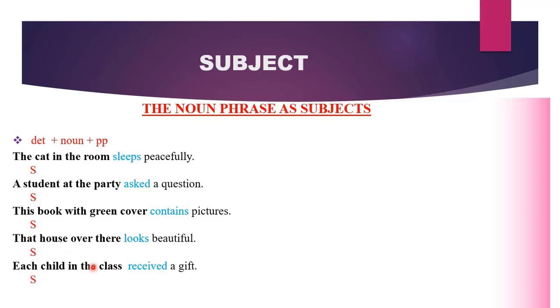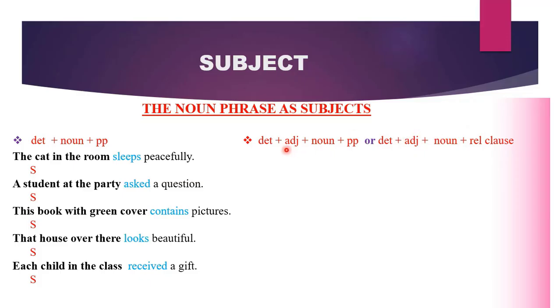Each child in the class received a gift. We have a determiner, each, a noun, child, and a prepositional phrase in the class, which is giving us more information about the child. So together, it is performing the role of the subject. So the noun phrase can be a very long one like this. Also, we can have noun phrases that consist of determiner, adjective, noun, a prepositional phrase, or a determiner, adjective, noun, and a relative clause, and together they will be performing the same role, and that is the subject role.